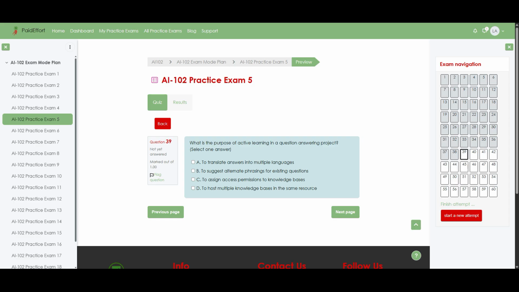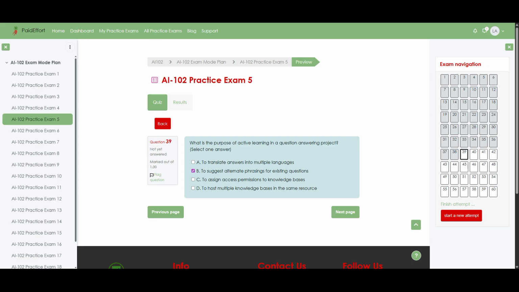Question 39. What is the purpose of active learning in a question answering project? Select one answer. Option A, to translate answers into multiple languages. Option B, to suggest alternate phrasings for existing questions. Option C, to assign access permissions to knowledge bases. Option D, to host multiple knowledge bases in the same resource. The correct answer is option B, to suggest alternate phrasings for existing questions.